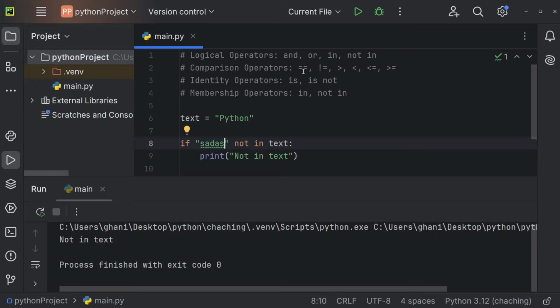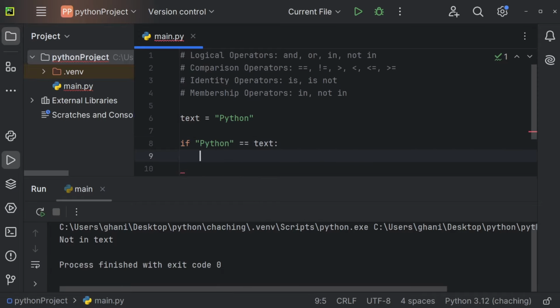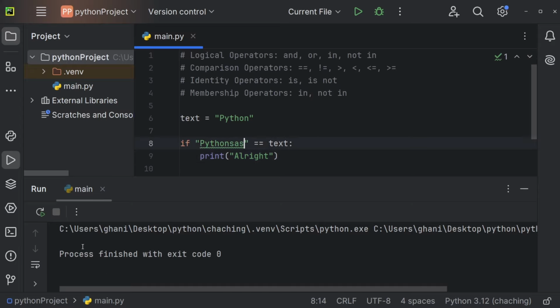There also exist a couple of comparison operators. So we could, for example, check if Python is equal to our text. If that is the case, then we can just print all right again. Let me execute this. And we're getting all right because, of course, the text Python is equal to the text Python. If this is false though, then we're not getting anything again.